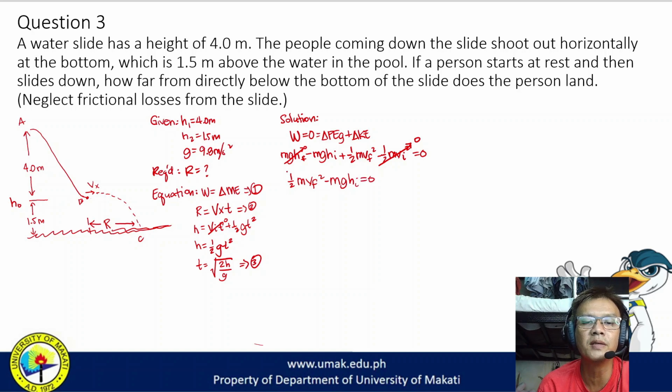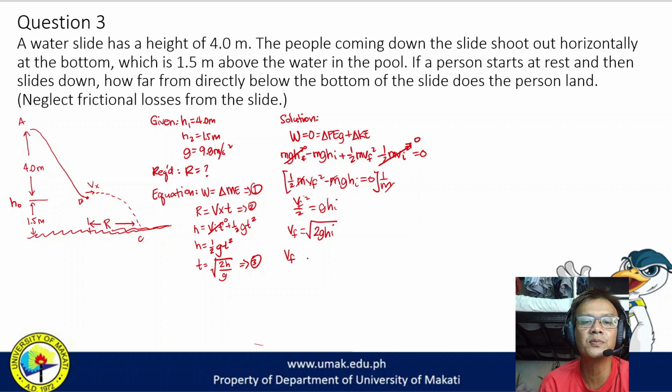So both of them have masses, importante ito, equal to 0. I could divide everything by mass, which will cancel the masses. That will give me vf squared over 2 equal to ghi, or vf is equal to the square root of 2 ghi.